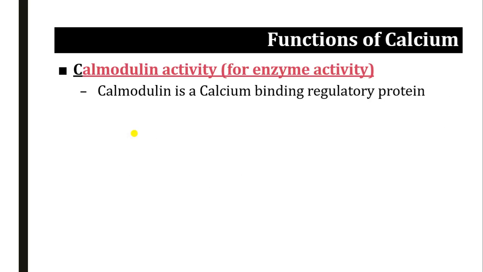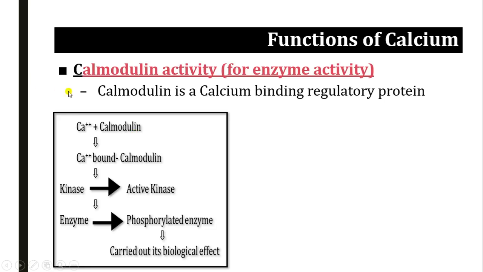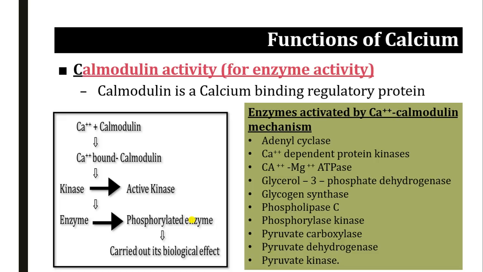Calmodulin activity. Calmodulin is a calcium binding regulatory protein. That calmodulin binds with the calcium. Then the calcium bound calmodulin complex activates the kinase enzyme. This activated kinase phosphorylates the enzymes and then this phosphorylated enzyme carries out its biological effect. So there is a list of enzymes that are activated by the calcium calmodulin complex.